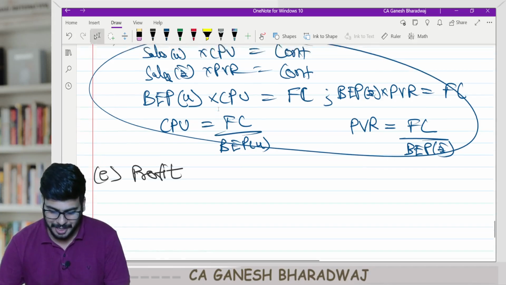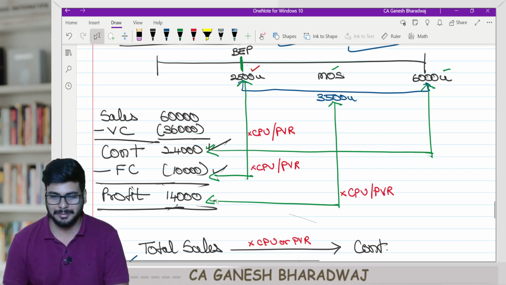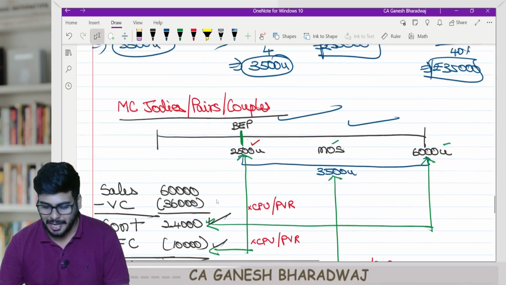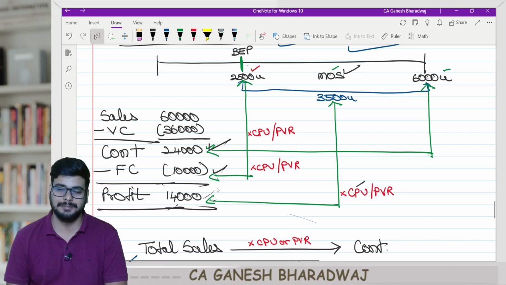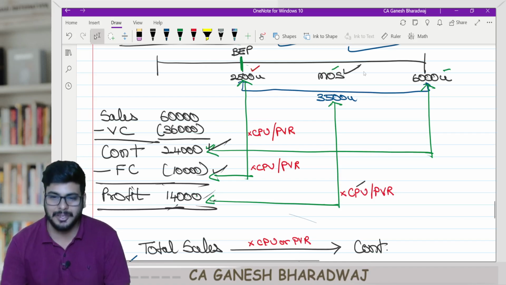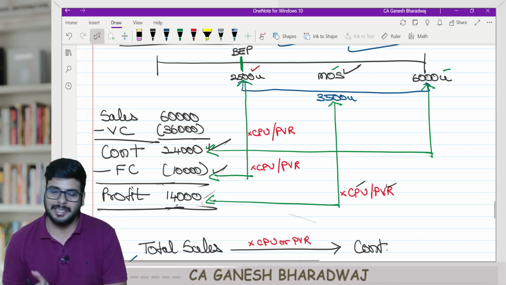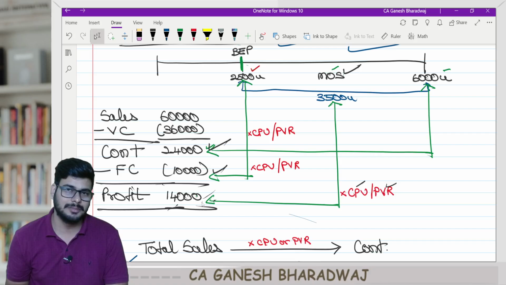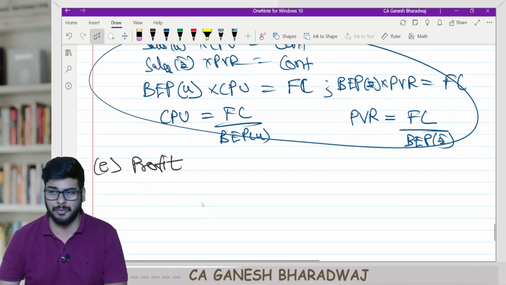Correct. So profit, guys, I can say contribution minus fixed cost is profit. Or I can say margin of safety units into contribution per unit is also profit. Or I can say margin of safety in value into PV ratio is also profit. Guys, clear? 3 formulas here itself we told. There is no big deal at all. Trust me, this is the beauty of this chapter.